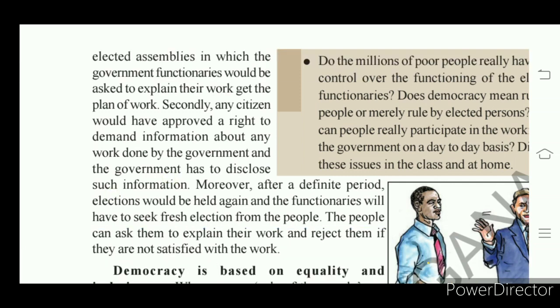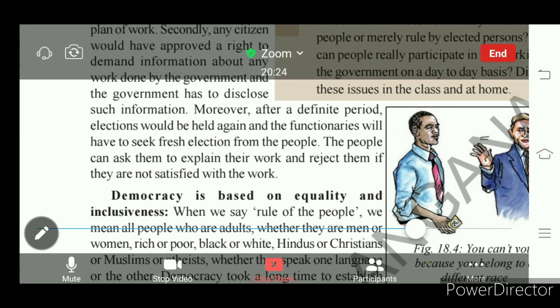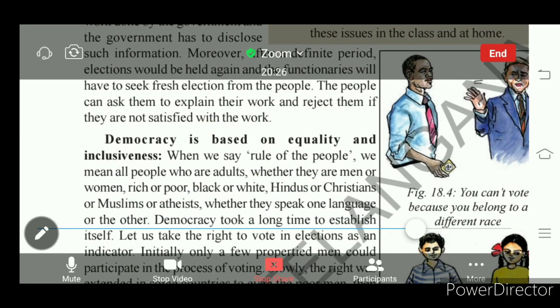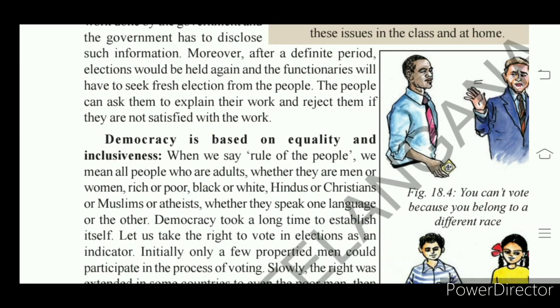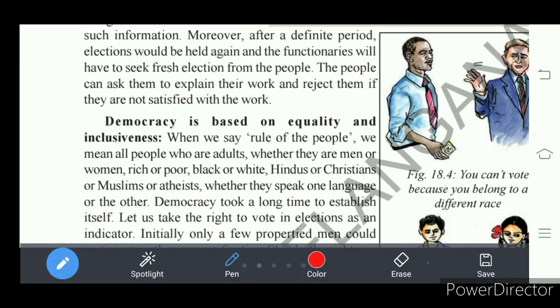Okay. Next, we see democracy is based on equality and inclusiveness. We say democracy is rule of the people. What do we say? Rule of the people. What is meant by rule of the people?